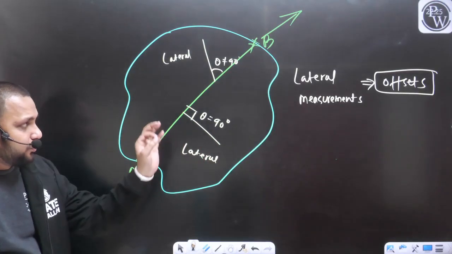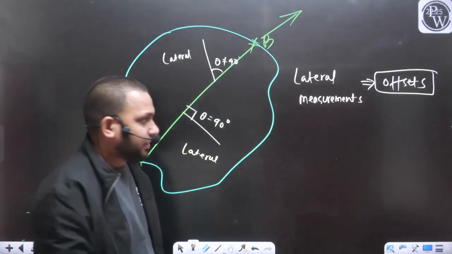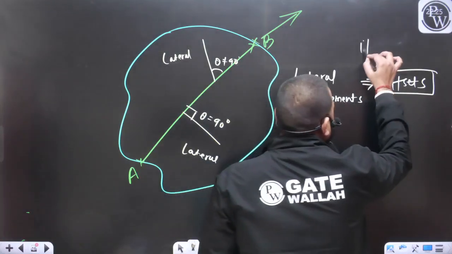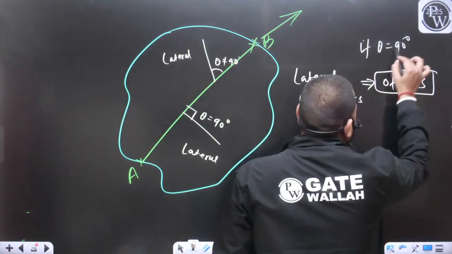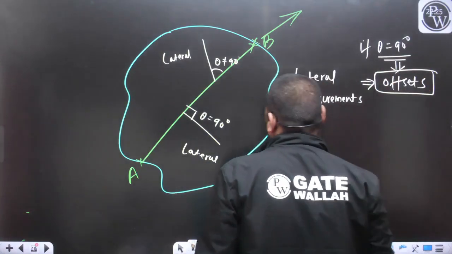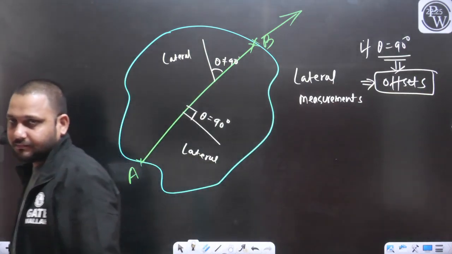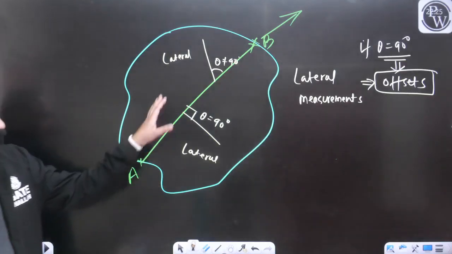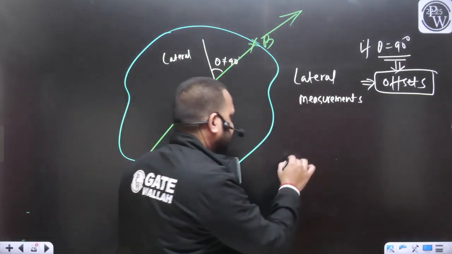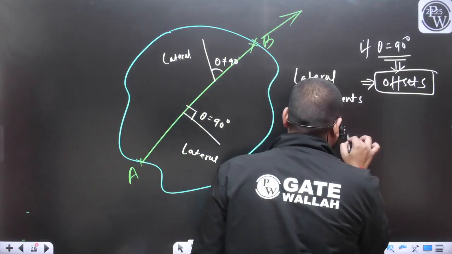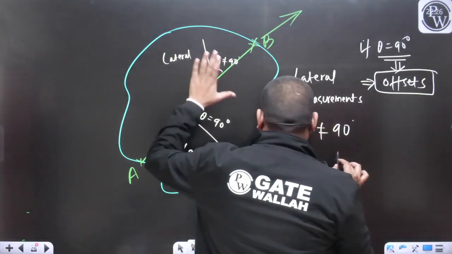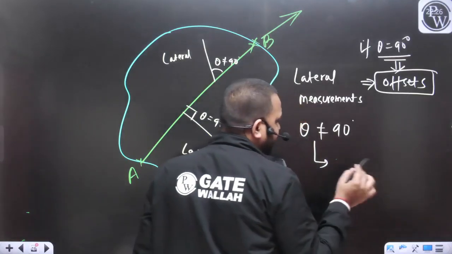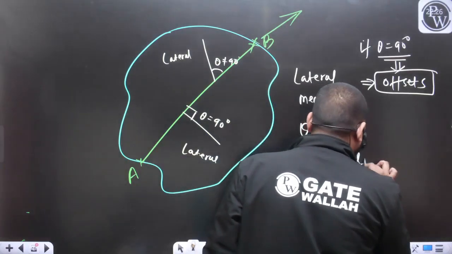For that we use the term offset. But if theta is not equal to 90 degrees, to explain this type of offset, we use the term oblique offset.